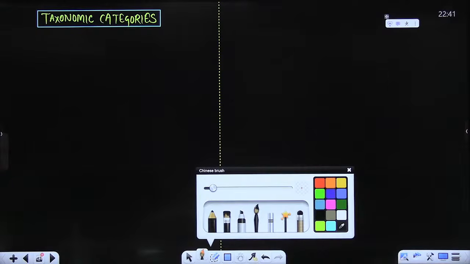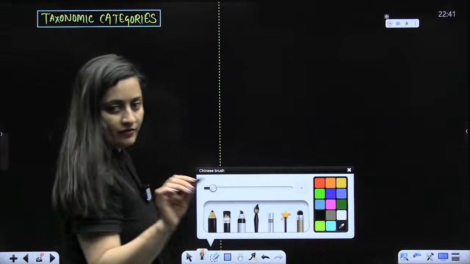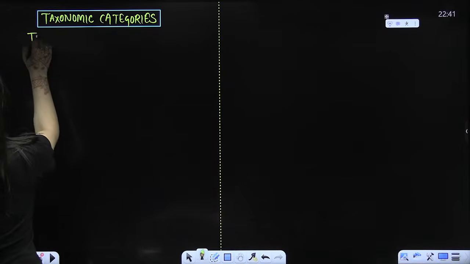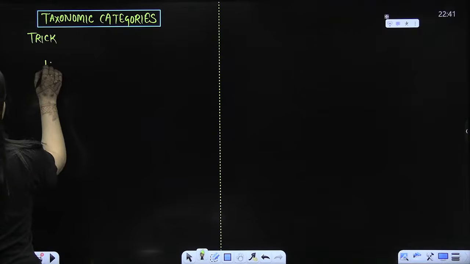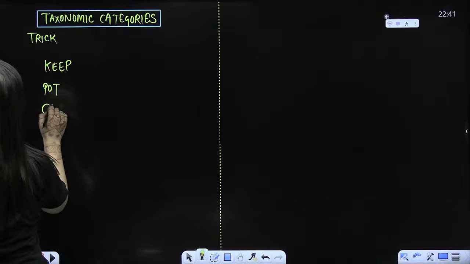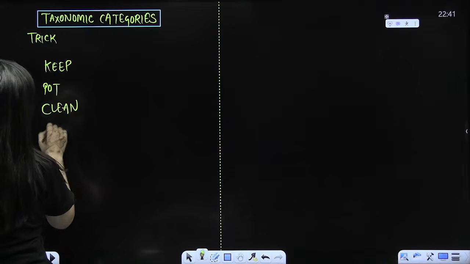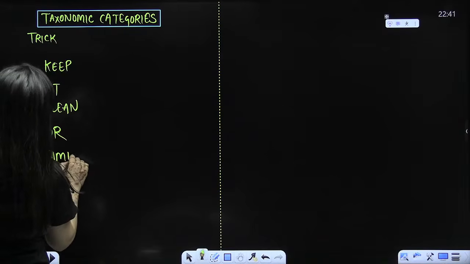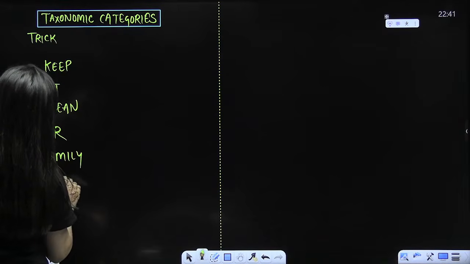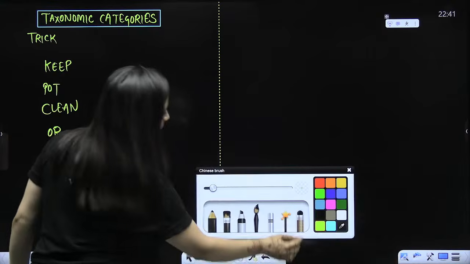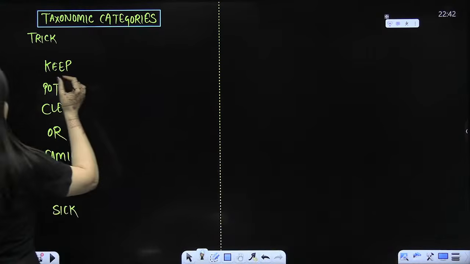Okay. So for taxonomic category, then I will define taxa. So taxonomic category, there is a trick. There are many tricks. We will use one. The trick is, beta, keep pot clean or family gets sick.